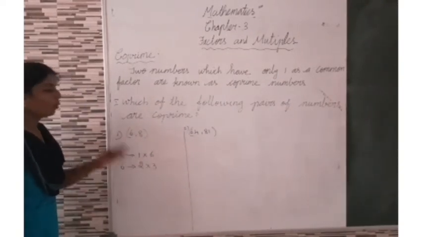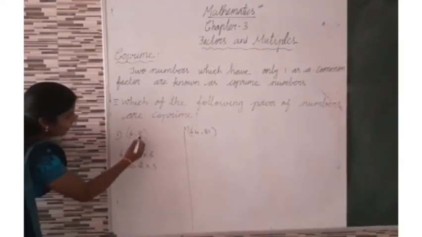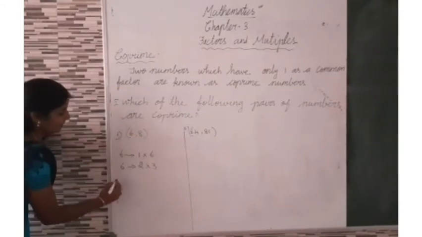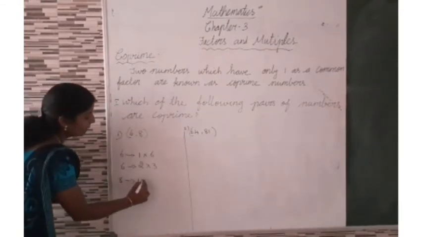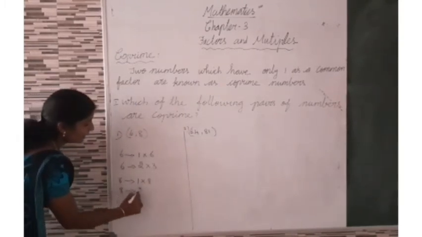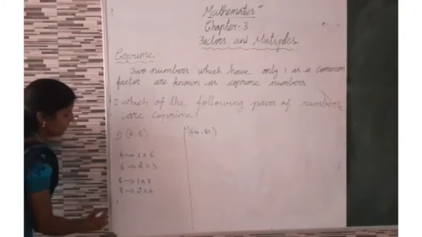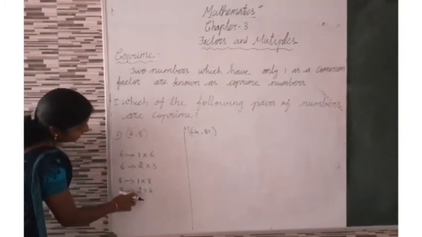Then 6 times 1. That's all, isn't it? So, now we can find the factors of 8. 1 times 8. Then 2 times 4. Then 4 times 2. Then again 8 times 1.